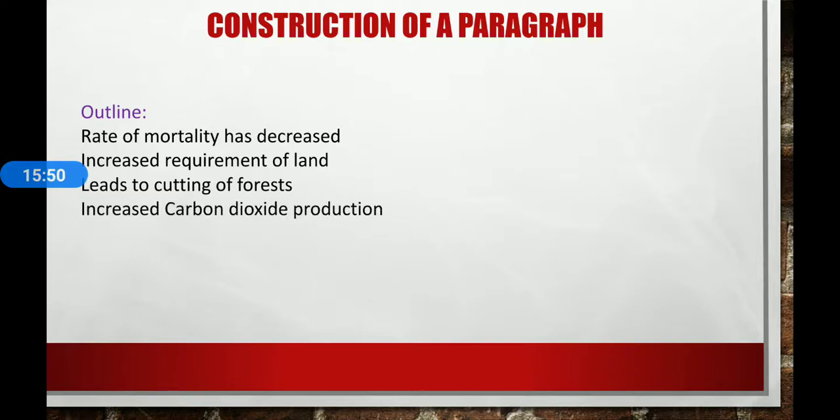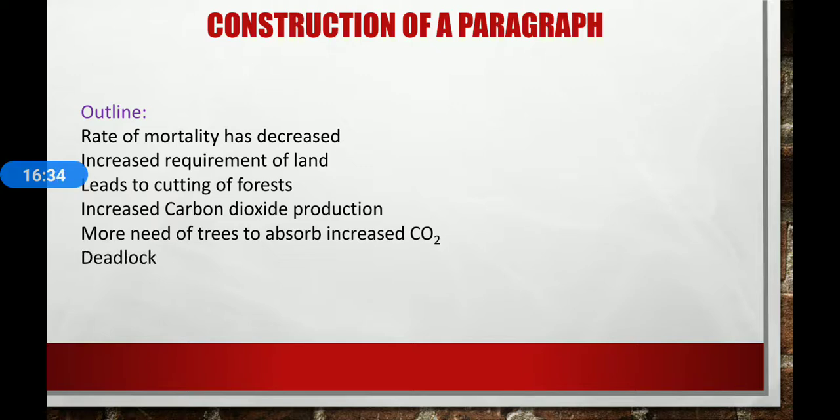Increase carbon dioxide production. You know that every person takes in oxygen and then throws carbon dioxide into the environment. So if the population increases, it also increases the carbon dioxide production. More need of trees to absorb increased CO2. If the population increases, then we also need more trees that absorb these CO2, carbon dioxide gases.